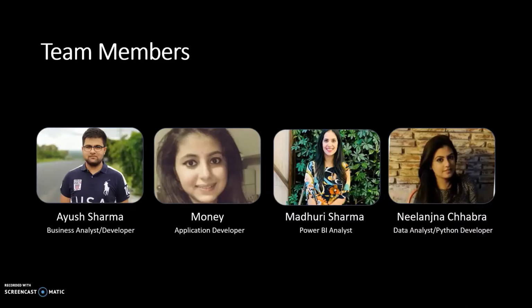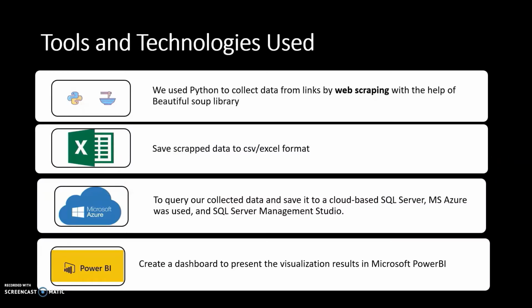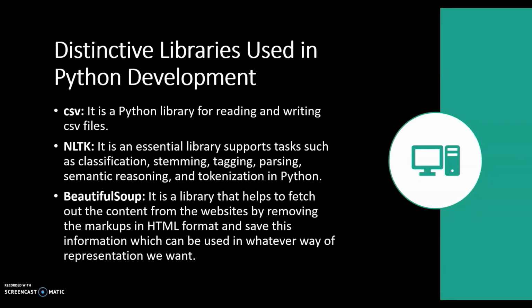Tools and technology that we used are Python to collect data from web scraping with the help of the Beautiful Soup library and the requests library. We scraped the data into Excel files and CSV files, and to query our collected data, we saved it into our SQL database over the cloud on MS Azure, and finally created a dashboard to present the visualization in Power BI, Microsoft Power BI.